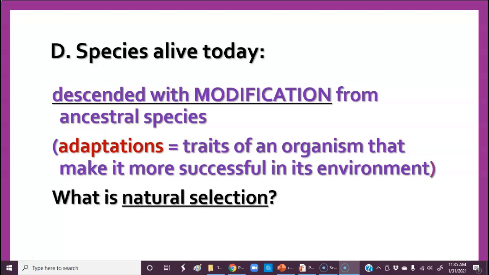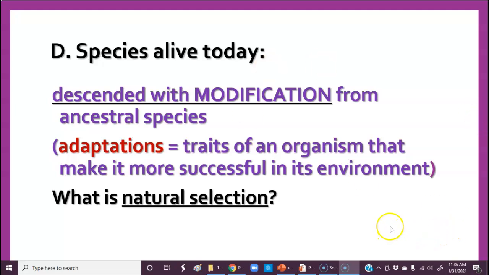A trait that is favorable today in some situations may be disfavorable or useless or harmful in other circumstances. And so sometimes it's not a matter of developing a perfect way for something to happen. It's developing a way that seems to work better than something else or what was there before.